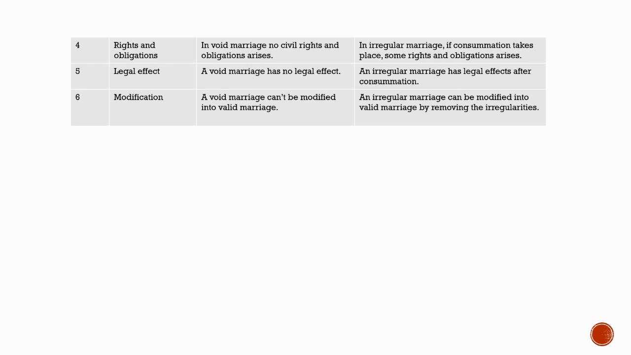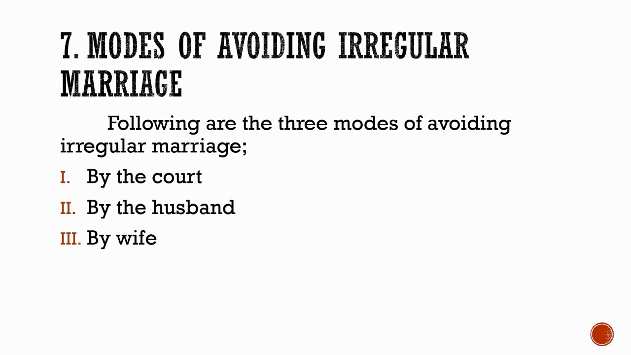Now we will discuss the modes of avoiding irregular marriage. If a person has contracted into irregular marriage, how can he avoid the marriage? Following are the three modes of avoiding irregular marriage. Number one, by the court. Now how can one avoid the irregular marriage in the court? The court can cancel the marriage if the matter is brought to its notice. By the husband, who can repudiate his wife. And by wife, the wife can also avoid the marriage by relinquishment.